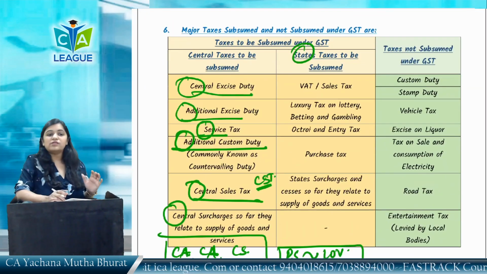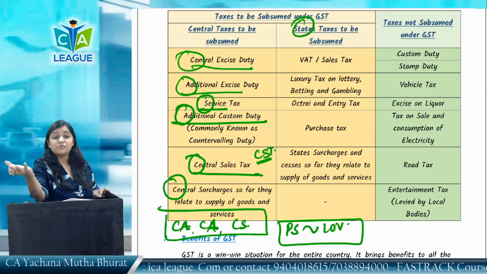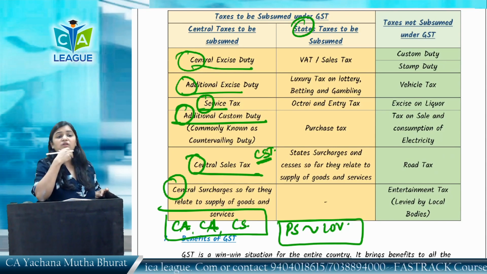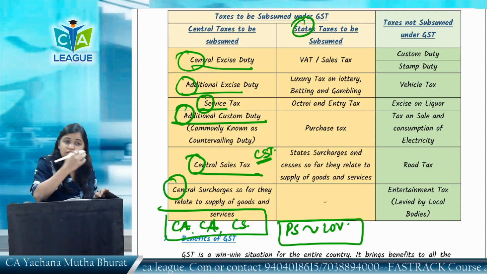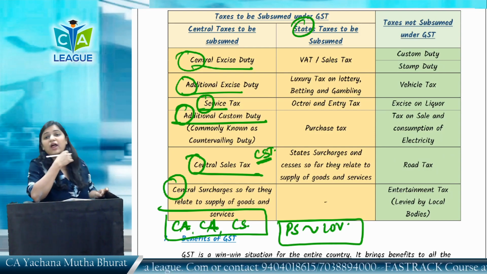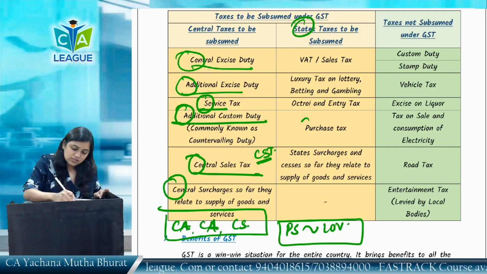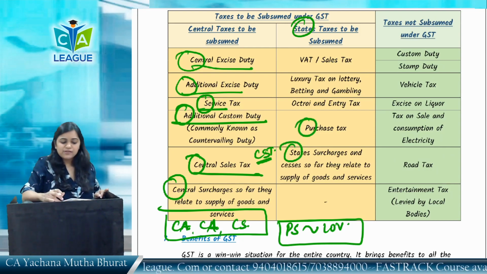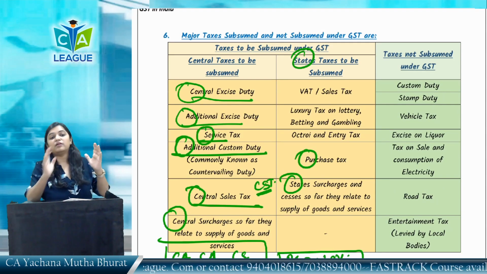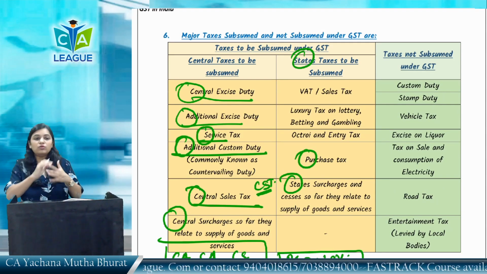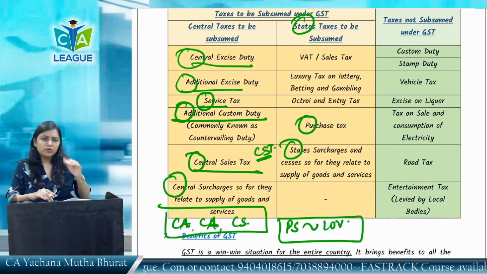So PS Love is the memory technique, where P stands for purchase tax, which the state government has subsumed. S stands for what? State surcharges. L stands for luxury taxes on lottery, betting and gambling. O stands for octroi and entry tax and V stands for VAT. These taxes, who has subsumed them? The state government has subsumed them under GST. Now these taxes are no more, with exceptions which we are going to discuss.